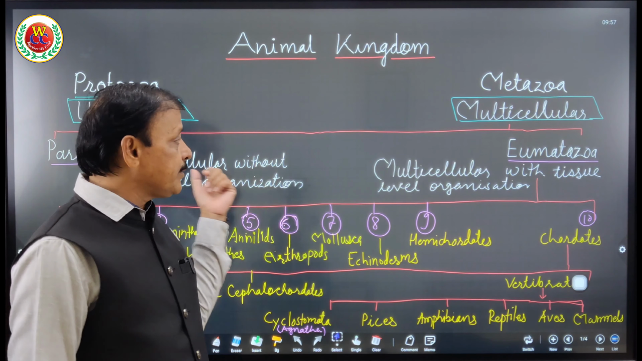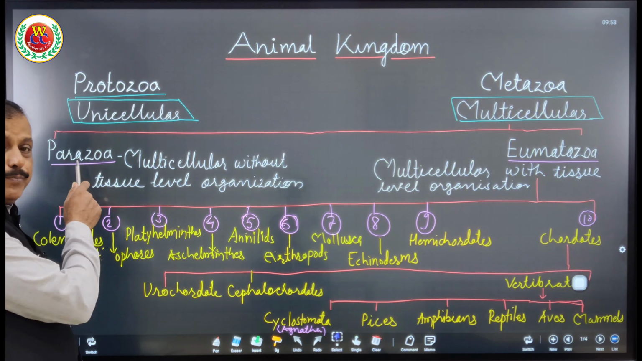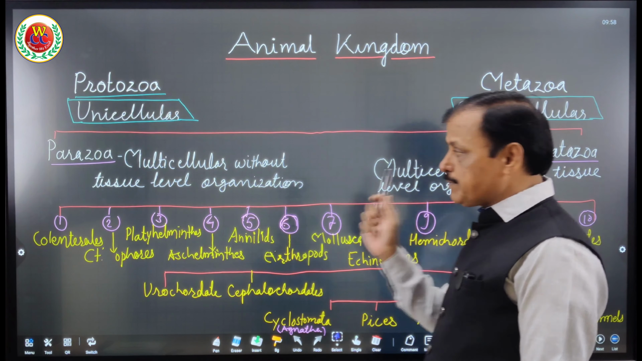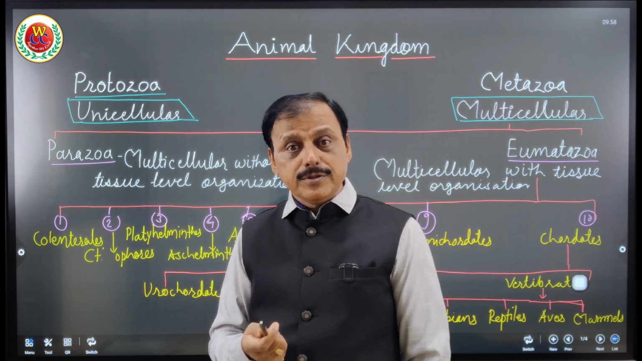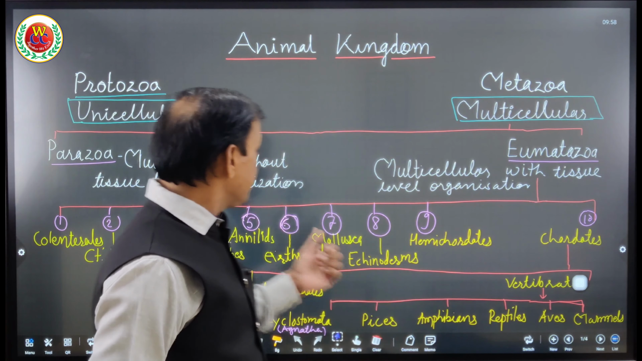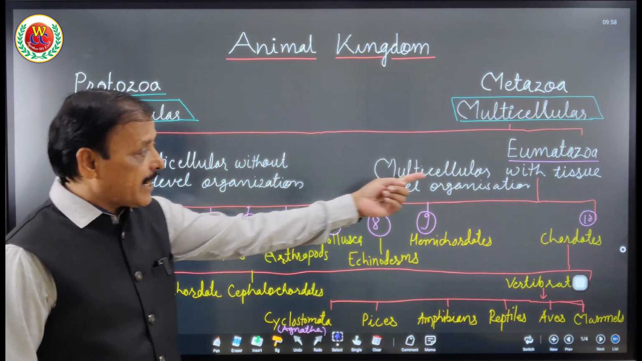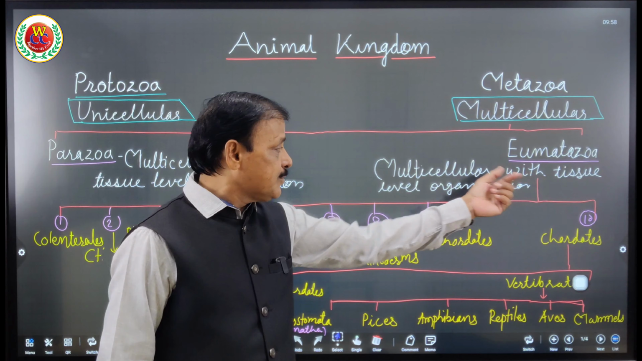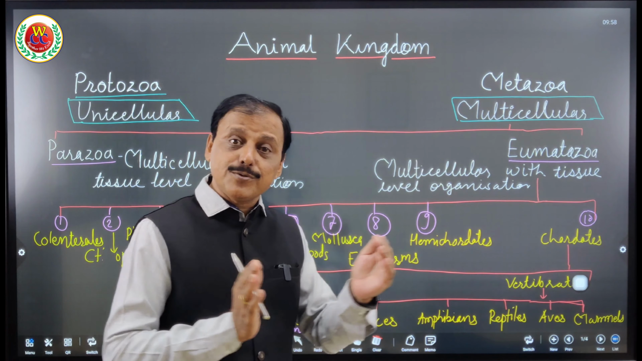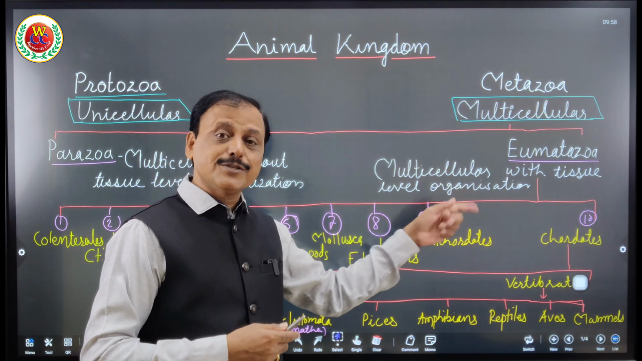But again they are divided into two major groups, that is parazoa and eumetazoa. These words are very important for you to understand. Parazoa means multicellular organisms with cellular level organization, not tissue level organization. And eumetazoa means all the multicellular organisms with tissue level organization. See, this is the evolutionary trend: unicellular, multicellular without tissue level, and multicellular with tissue level.